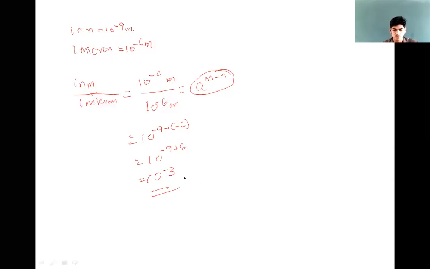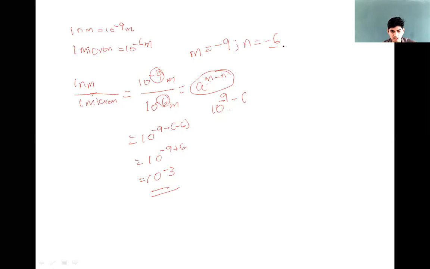10 to the power of minus 15 ಬರಲ್ಲ, ಮಿಸ್ಟೇಕ್ ಮಾಡಬೇಡ್ರಿ. Do not get it confused. 10 to the power of minus 3 ಆಗಬೇಕು. 10 power minus 6 ಮೇಲೆ ಹೋದ್ರೆ 10 to the power of plus 6 ಆಗ್ತದೆ. ಇಲ್ಲಿ a power m minus n ಮಾಡ್ತೀರಲ್ಲ, m is minus 9, n is minus 6. ಆಯ್ತಾ? A is 10. ಹಾಗಾದ್ರೆ 10 to the power of minus 9. m is minus 9. ಈ minus as it is ಹಾಗೆ ಬರೀರಿ.